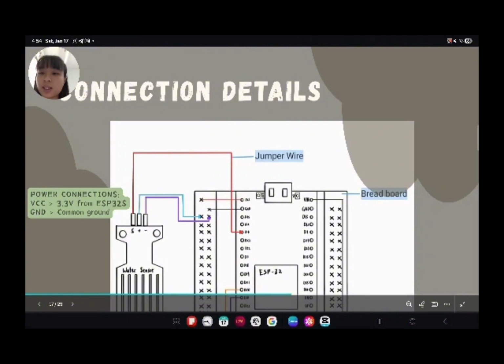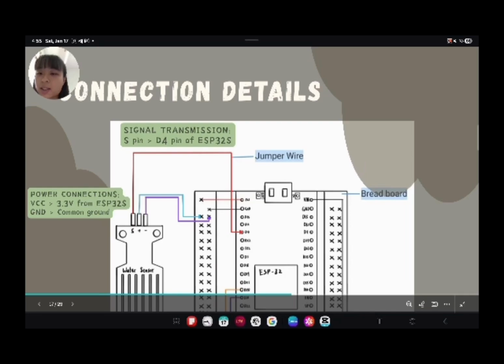At the same time, the GND pin of the ESP32 is connected to the negative rail of the breadboard, establishing a common ground. The positive and negative pins of the water sensor are then connected to the corresponding positive and negative rails on the breadboard. Next, pin D4 of the ESP32 is connected to the S pin of the water sensor for the signal connection.